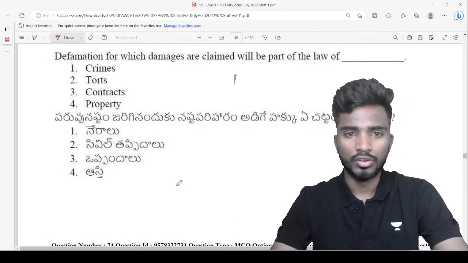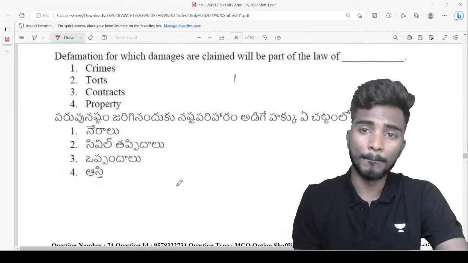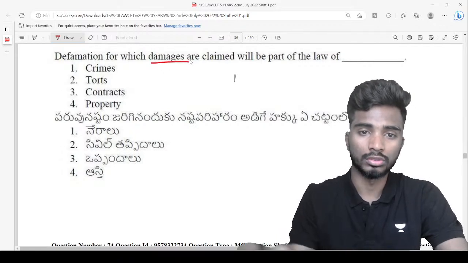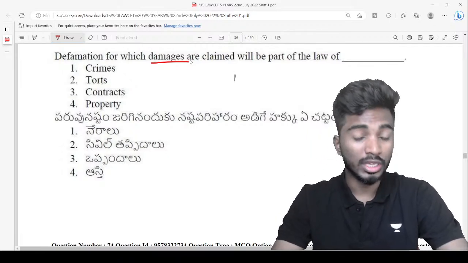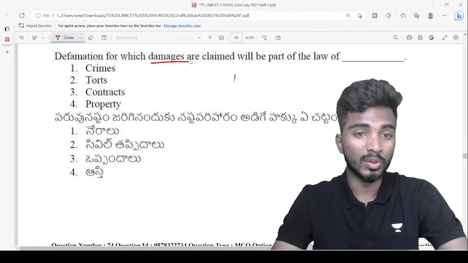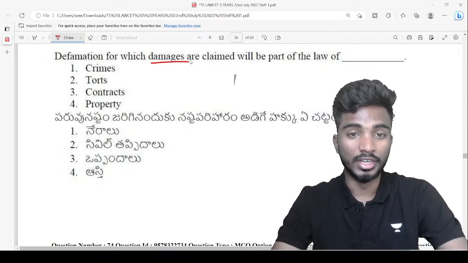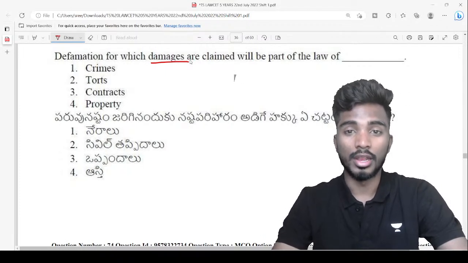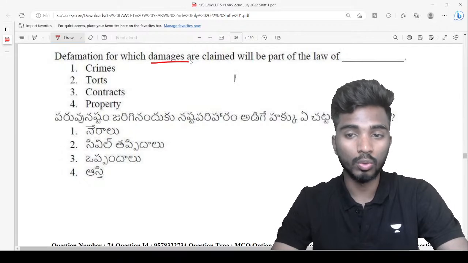Defamation for which damages are claimed will be part of the law of, only those who read the question properly will be able to answer it. Defamation for which damages are claimed, in which law does the right to claim compensation for defamation come?